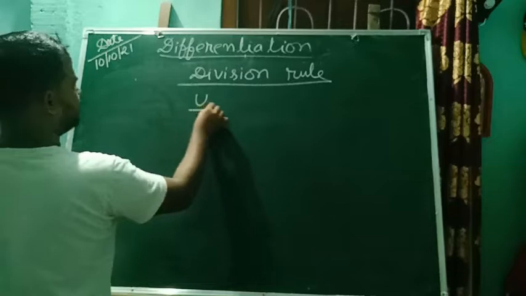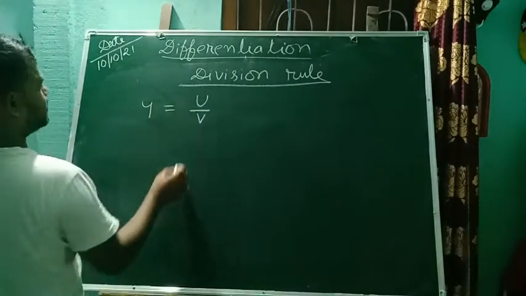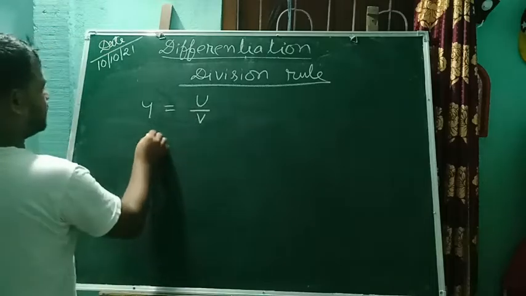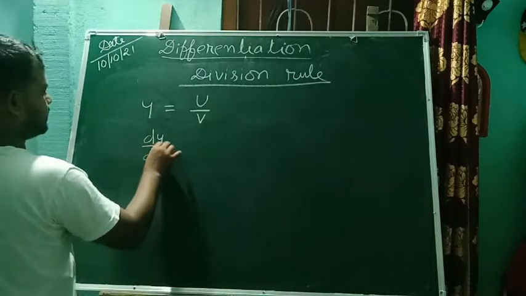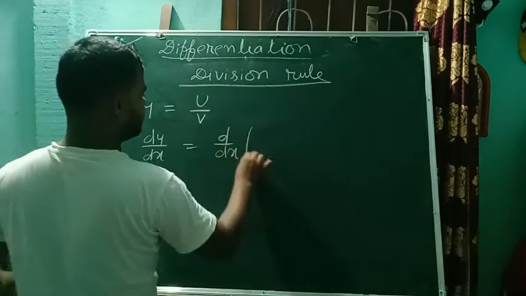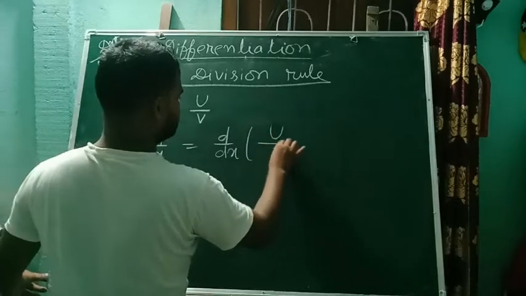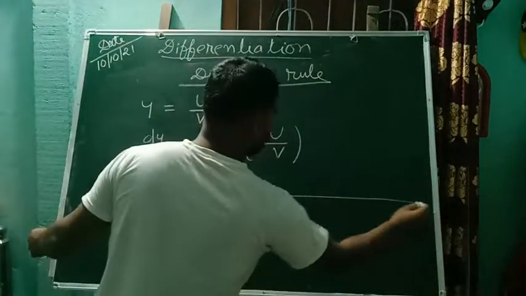So if y is equal to u by v, now we have to find dy by dx, that is d/dx of u by v. So what is the expansion of this formula?